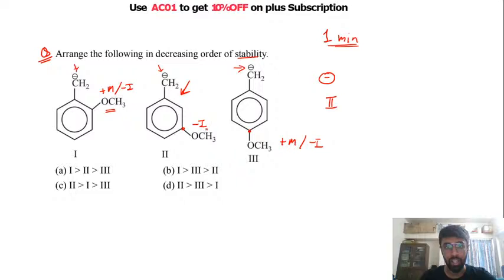Now between the first and third, this is important, what is happening? In the first and third you have a mesomeric effect, and the mesomeric effect does not depend on distance. So we cannot judge on the basis of the mesomeric effect; we will judge on the basis of the inductive effect. Groups with a minus I effect pull electrons from the system. Since in this case you have the OCH3 group on the ortho position, this will have more inductive effect compared to the para one. So the order is second, first, and last will be third. So the correct answer is C. I hope this is clear to everyone.